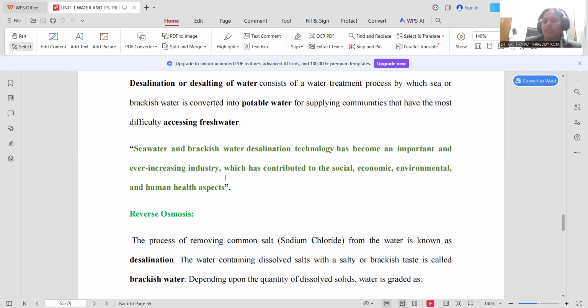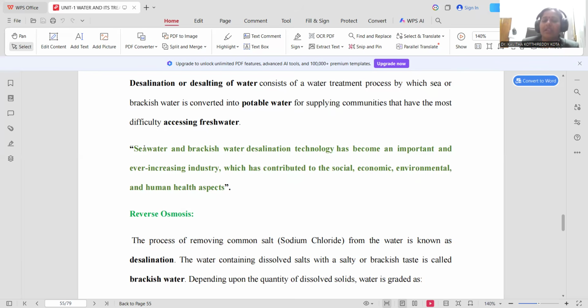Around 80% of the diseases damaging human health are caused by water-borne diseases only. Since water is a universal solvent, many pathogens easily grow in it, and that causes many diseases. Water contamination diseases are possible. That is why proper sanitation, proper sterilization, proper treatment and purification is very important.